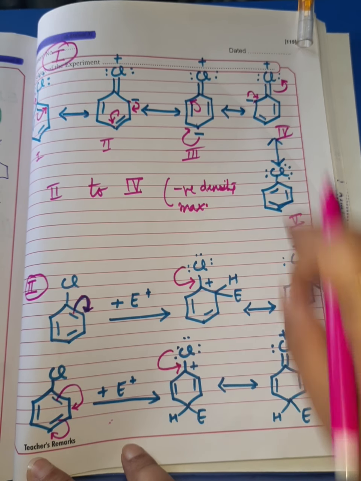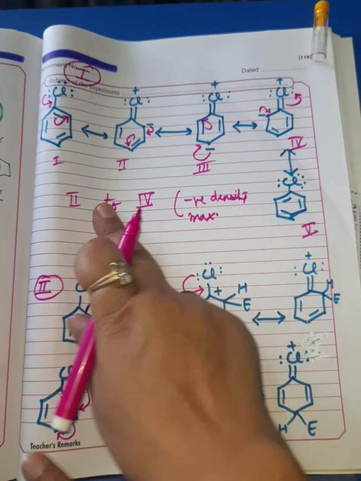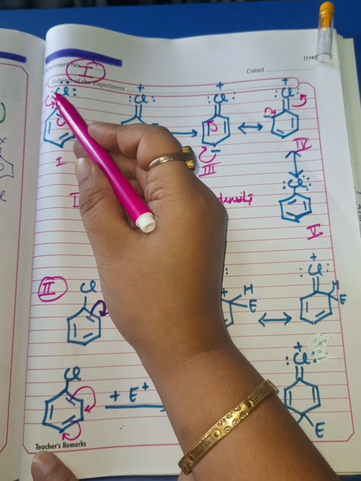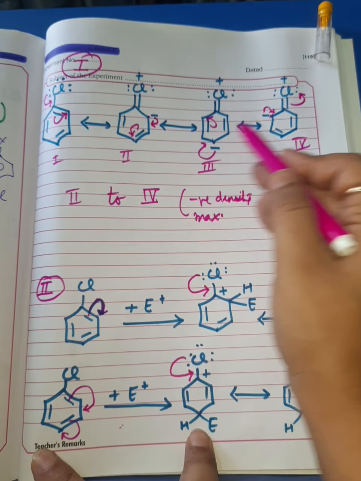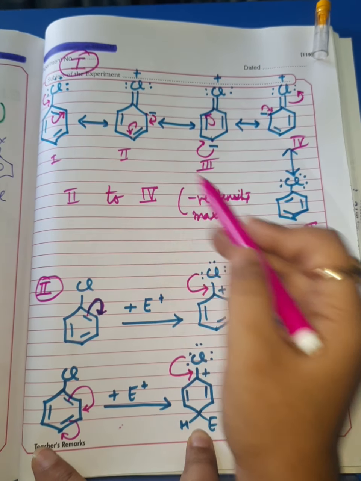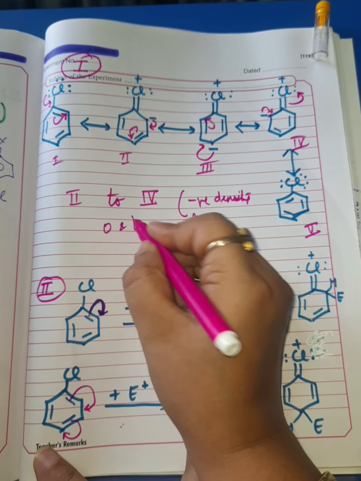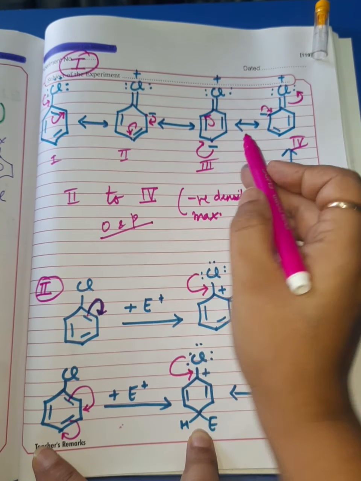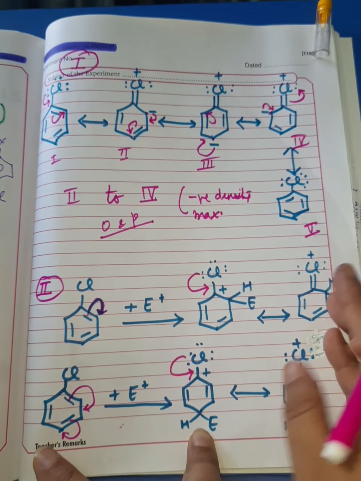Alright, so due to these two cumulative factors, one, involvement of the electron pair of the chlorine atom or any halogen atom in the resonance causes an increase in the electron density at ortho and para positions, whereas meta is electron deficient in comparison to ortho and para positions.